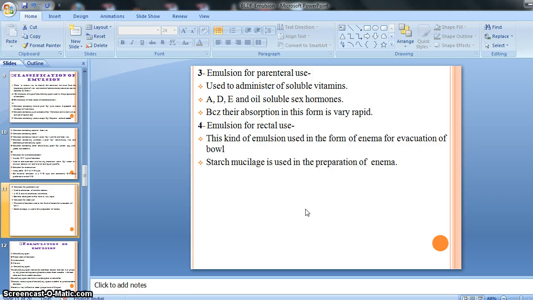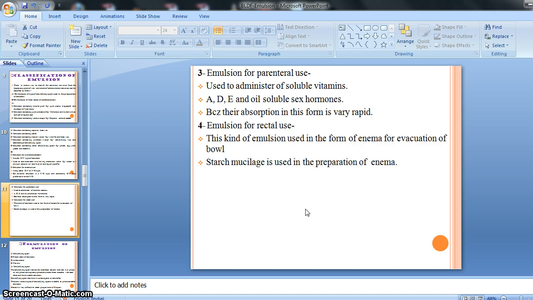Due to the less absorption, there is a chance of getting a less effect, right? That's why the pharmacist or doctor prefers the emulsion dosage form if it contains vitamins, oils, or hormones, right?